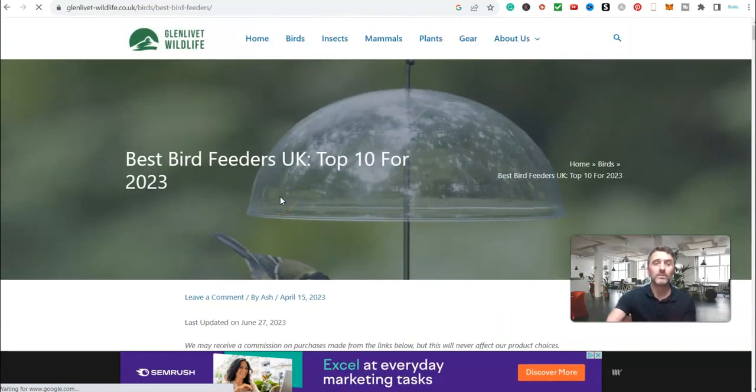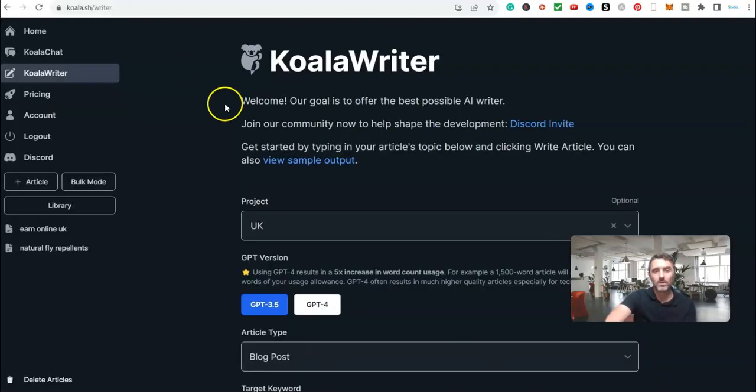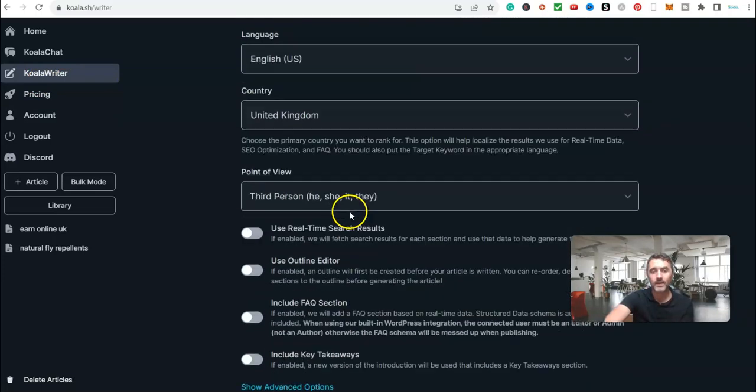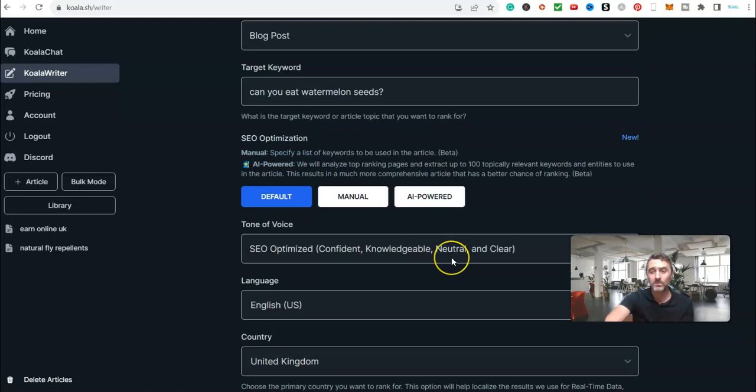So how could we create content like this? So best bird feeders or earning online or anything. So I'm going to share with you a couple of pieces of AI software. The first one is this one over here, and it's called Koala Writer. Now, here's a cool thing about this, okay? You can come over here and try it absolutely for free. You don't even need to put your email in. So I'll put a link to this down below, and then you come over here on the left-hand side where it says Koala Writer. And on here, all you do is you fill in the options down here, and then you could take the article that it creates for you and put it onto your website.